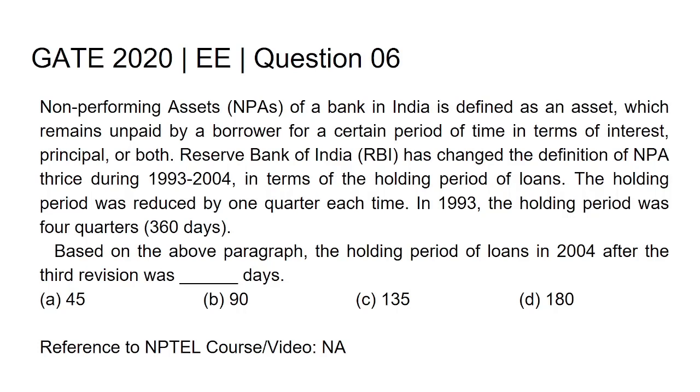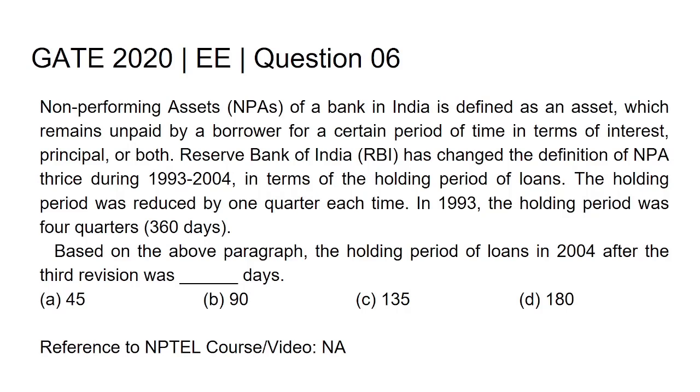The question is: non-performing assets, NPAs, of a bank in India is defined as an asset which remains unpaid by a borrower for a certain period of time in terms of interest, principal or both. Reserve Bank of India, RBI, has changed the definition of NPA thrice during 1993 to 2004 in terms of the holding period of loans. The holding period was reduced by 1 quarter each time. In 1993, the holding period was 4 quarters, that is 360 days.